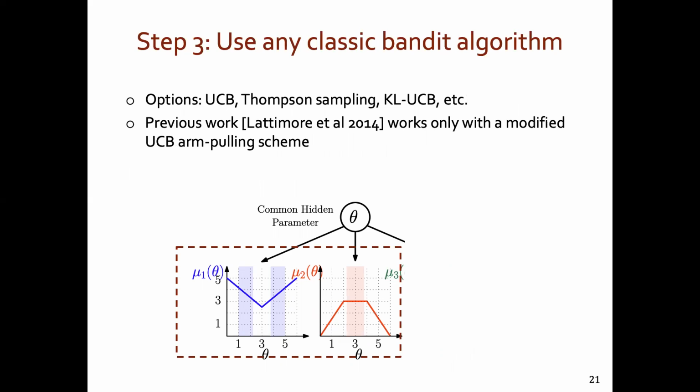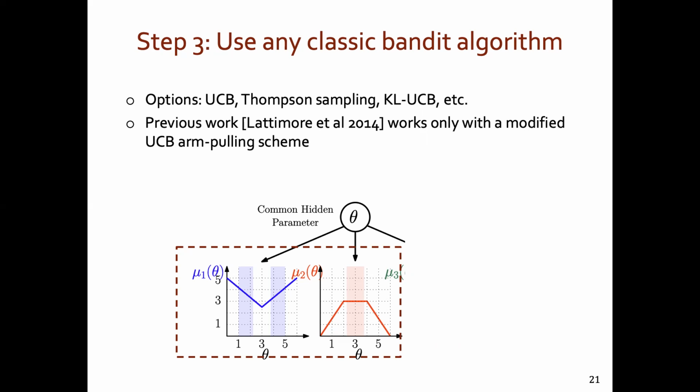So in the last step of the algorithm, we employ a standard bandit algorithm such as UCB or Thompson sampling to make a selection among these two. This completes our description of the algorithm, which first constructs a confidence set for theta and then eliminates some empirically non-competitive arms and chooses an arm from the remaining set of competitive arms. Because we are doing this elimination in step 2, we have nice theoretical guarantees for the algorithm.